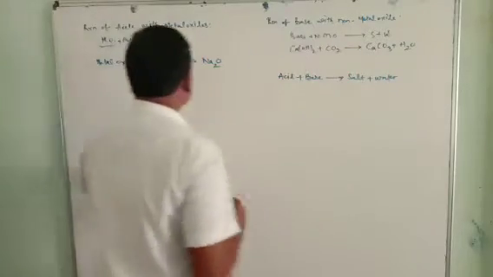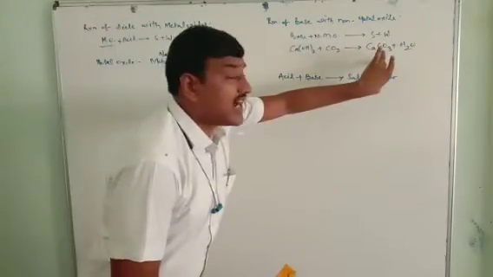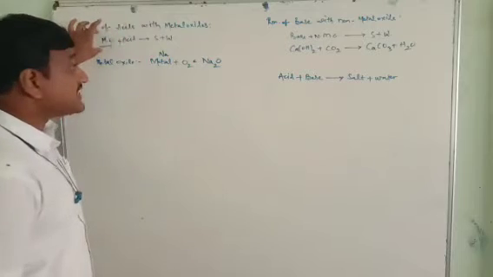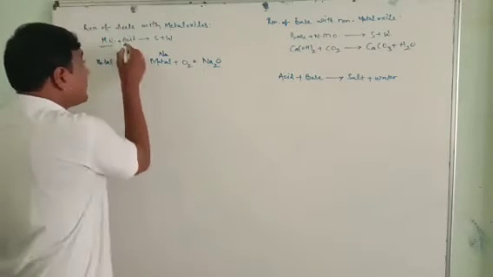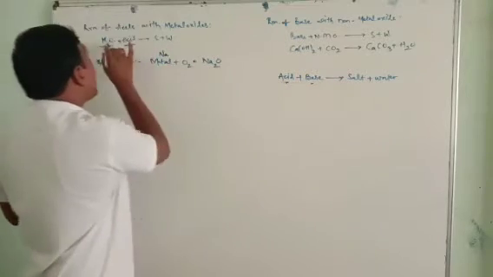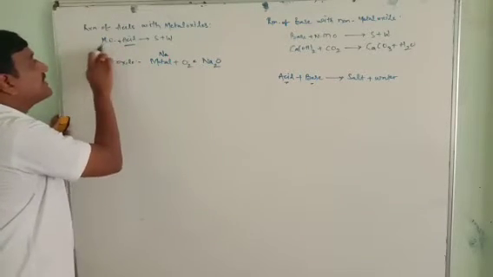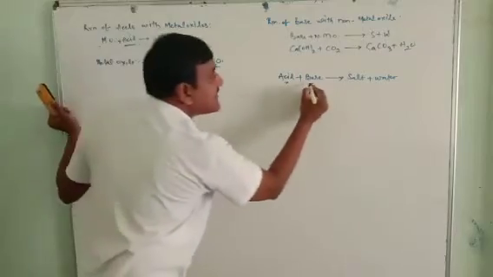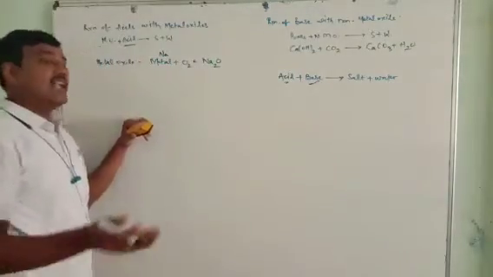Sir, here the product is the same, salt plus water, but the reactants are different. Which one is different? See here, the acid is the same. Now, should this metal oxide be considered a base or not? Let's see.